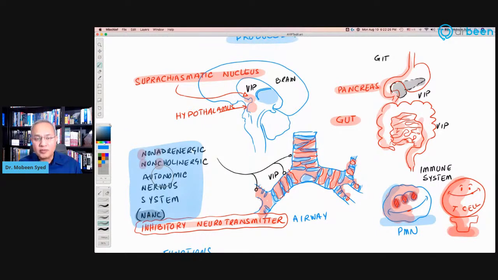The autonomic nervous system normally produces two kinds of neurotransmitters. One is called cholinergic type, and the other is called adrenergic type. However, VIP is also a type of neurotransmitter that is released by the autonomic nervous system. All those neurotransmitters that are released by the autonomic nervous system, which are not cholinergic or adrenergic in nature, are called non-adrenergic, non-cholinergic autonomic nervous system transmitters.